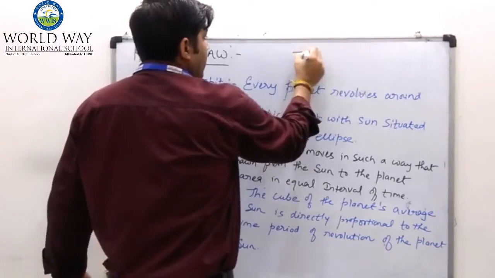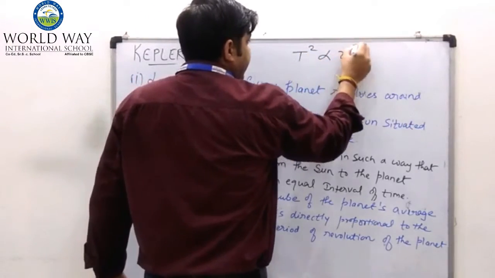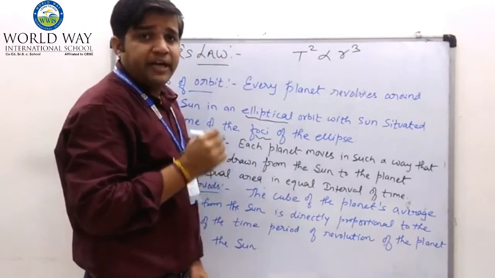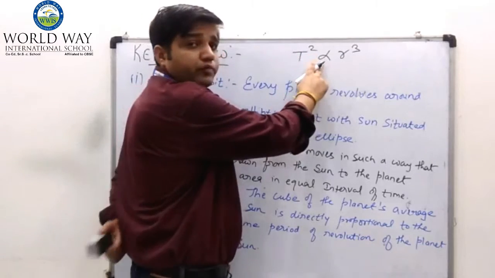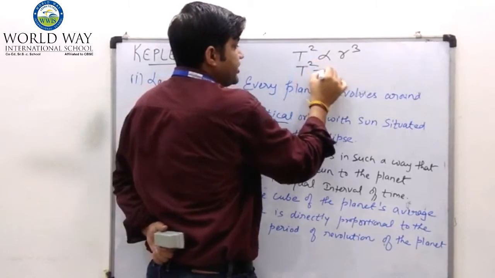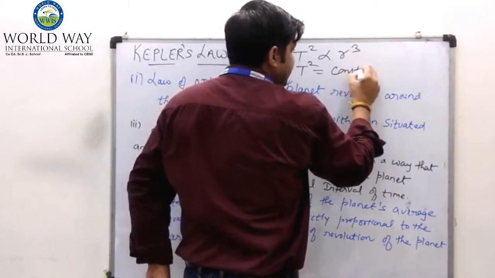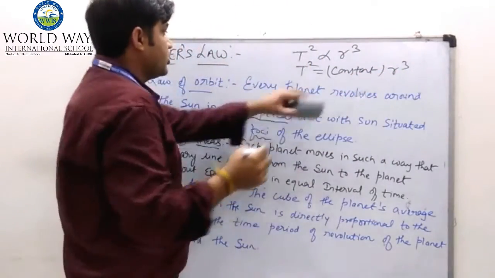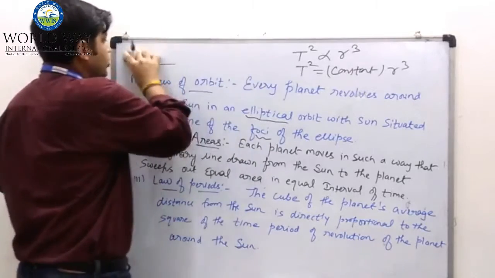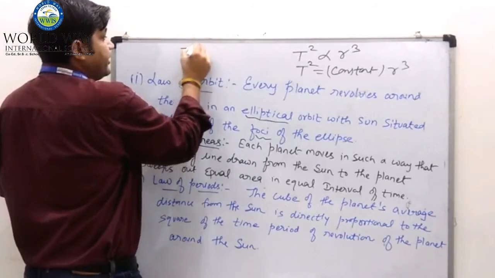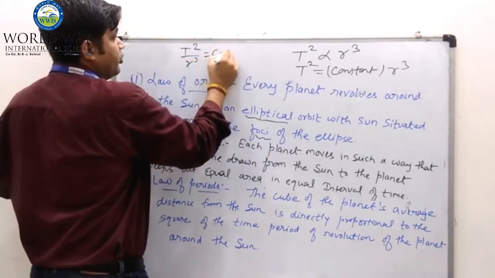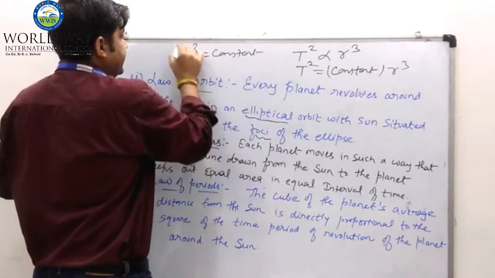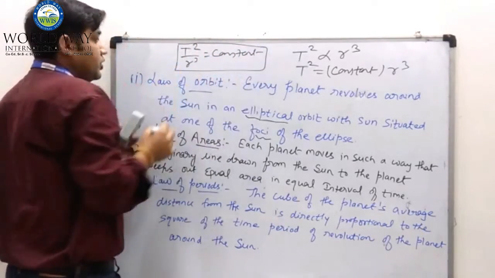Kepler's third law: T square is directly proportional to R cube, and we know very well that if we remove the proportionality sign, then T square equals constant into R cube. If you want to write it in this form also, T square by R cube equals constant. T square by R cube equals constant.